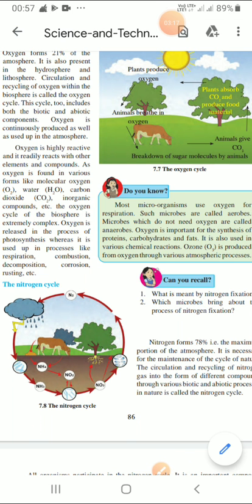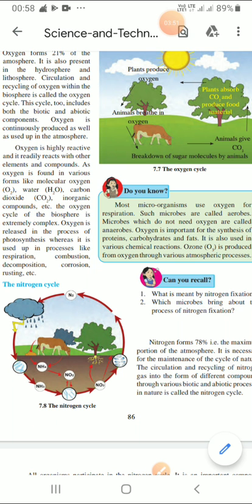Let us see now how oxygen is present in various forms, like the molecular form as O2, then in water, then in carbon dioxide, as well as in inorganic compounds. In all these things oxygen is present. Now, most organisms use oxygen for respiration, such as some microbes.